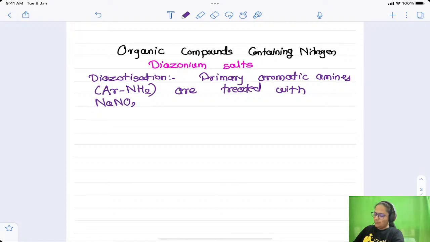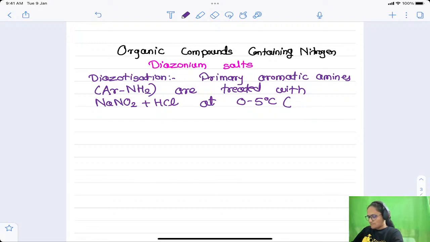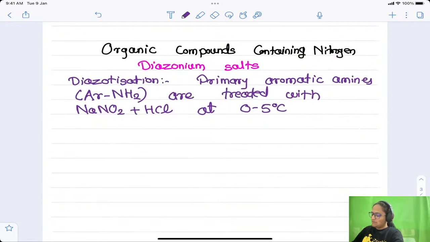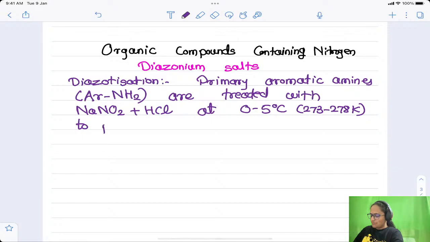NaNO2 plus HCl at 0 to 5 degrees Celsius, that is 273 to 278 Kelvin, to produce diazonium salts. This is called the diazotization reaction.